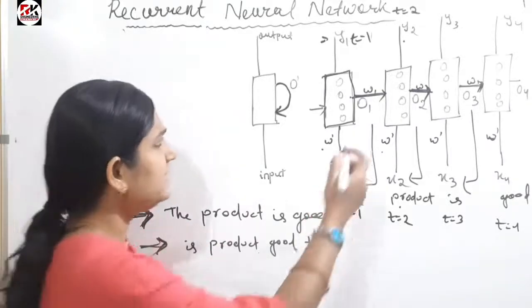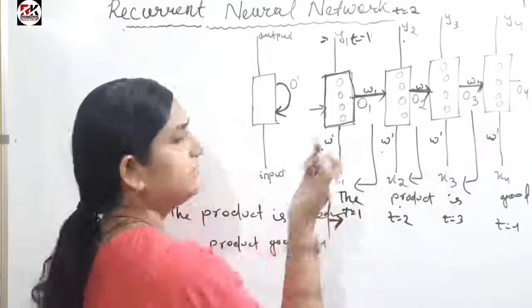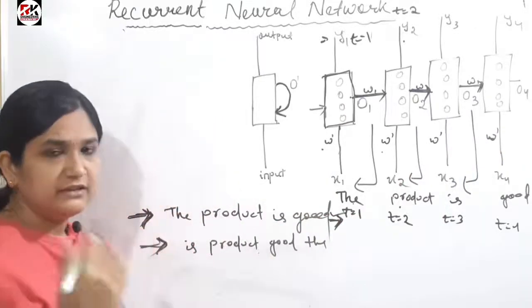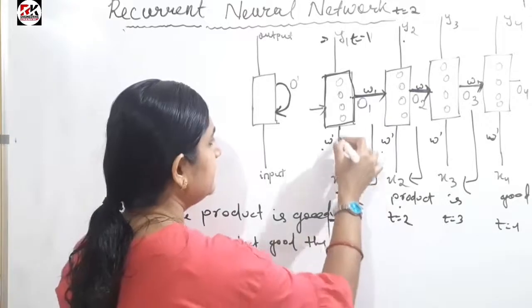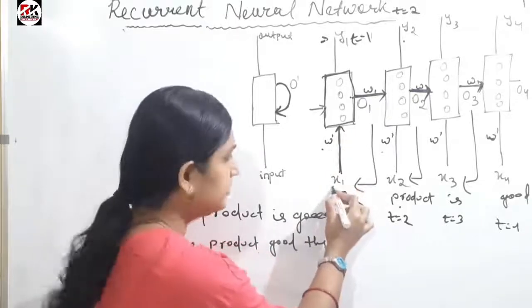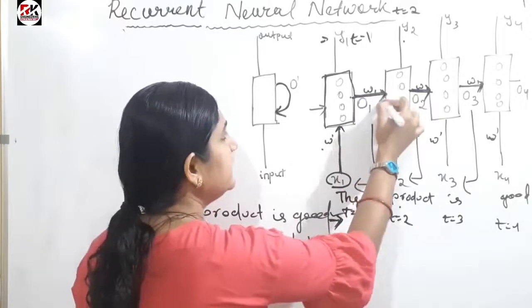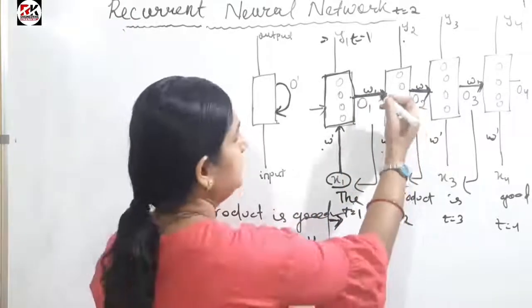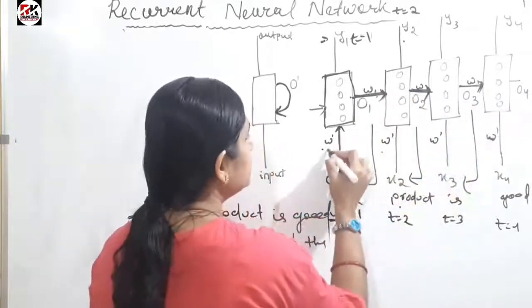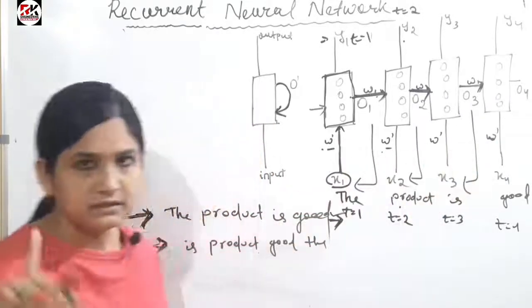These are the weight values. As you know, in a recurrent neural network there are some weight values. These are the respective weight values corresponding to the input, and these are the respective weight values corresponding to your output. These weight values are similar, I mean W1, W1, W1, W1, and this is W dash, W dash, W dash, and W dash.